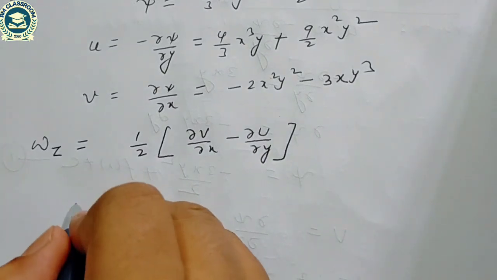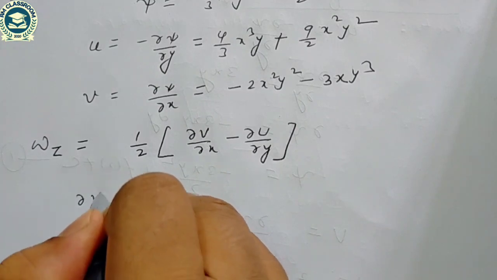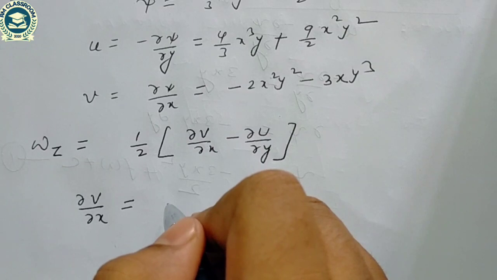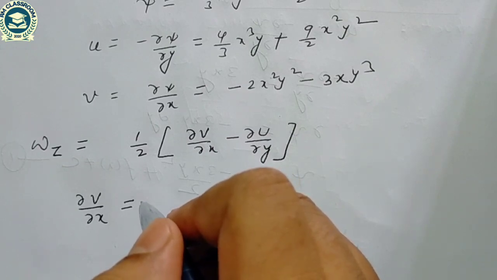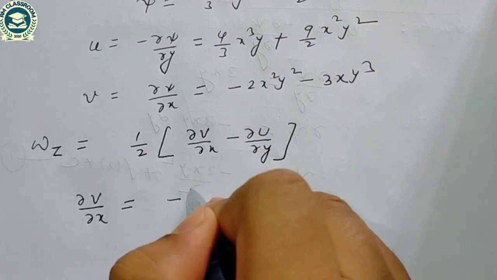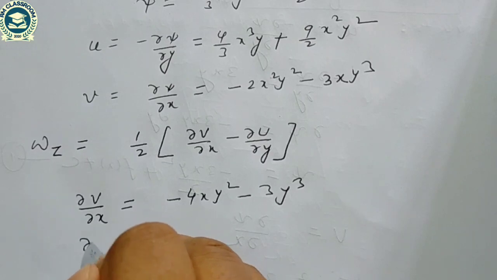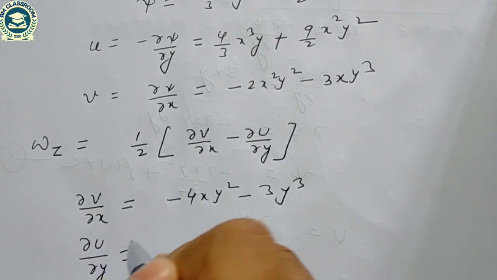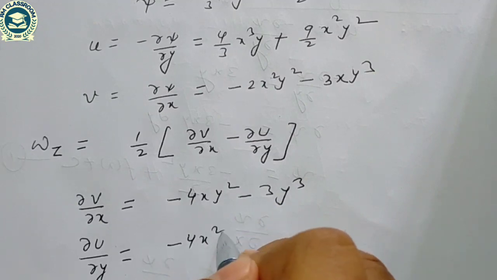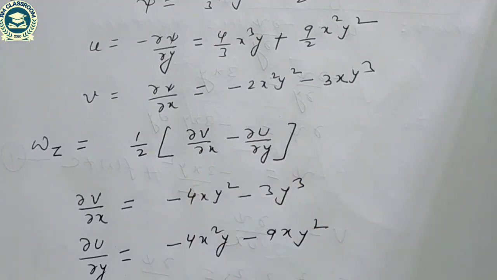So if I compute del v by del x, it is minus 4xy square minus 3y cube, and del u by del y is minus 4x square y minus 9xy square.